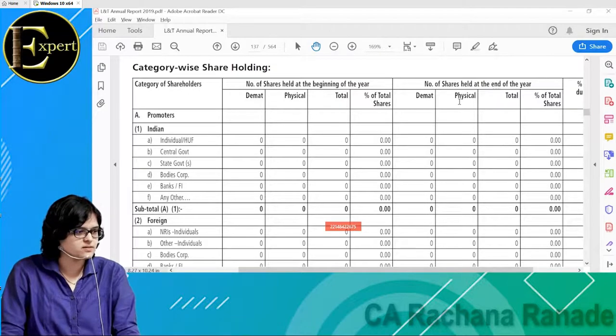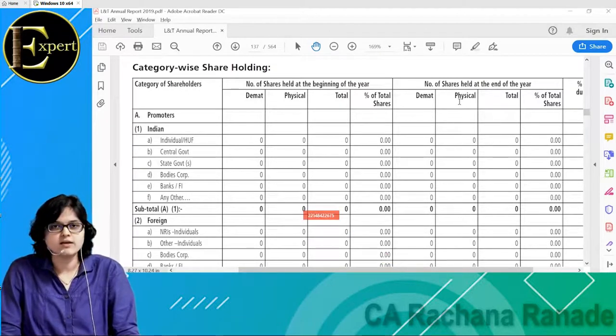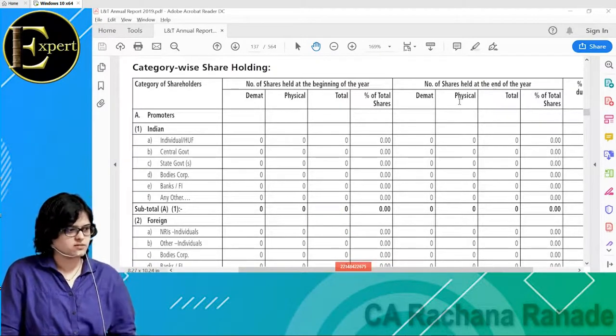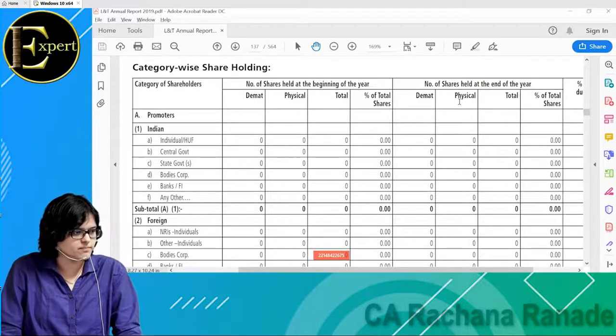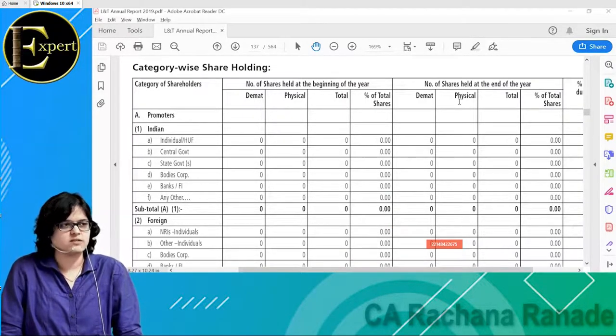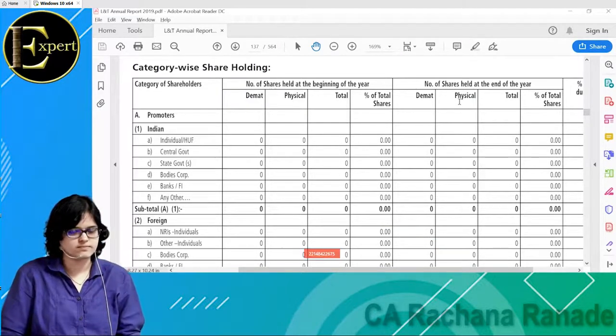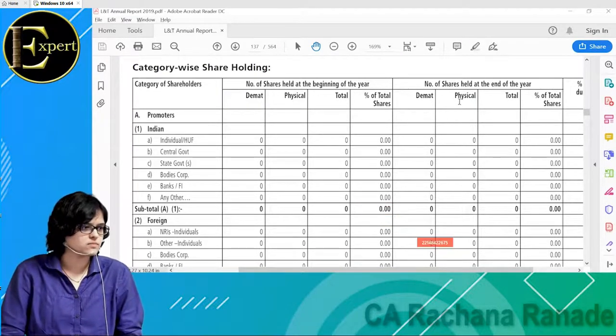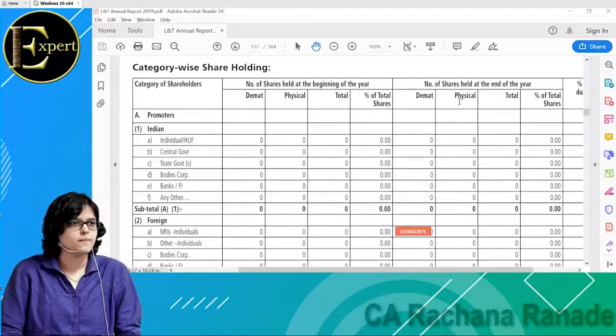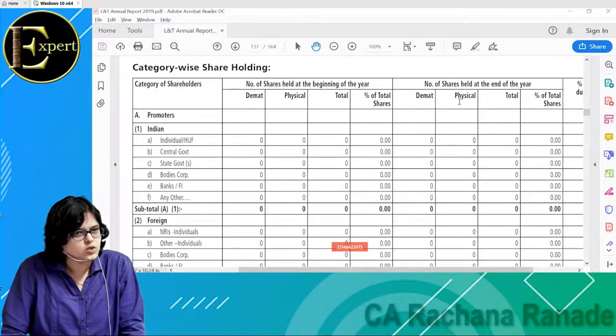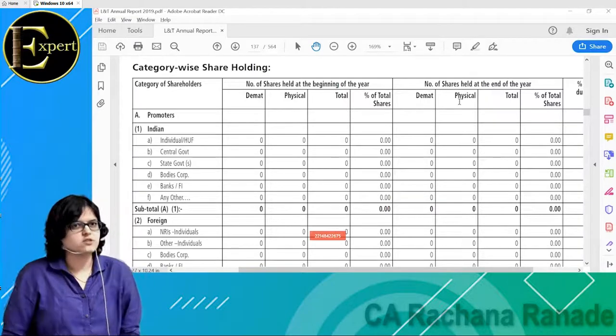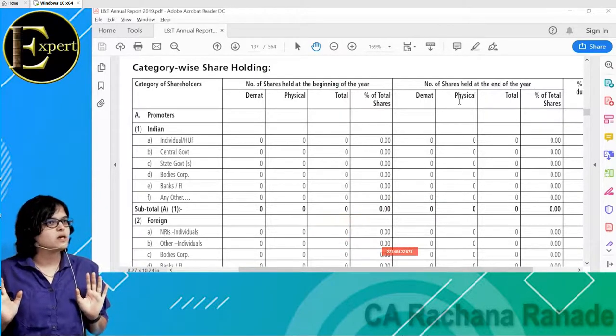Should an investor invest in such a company, or investor should stay away from such a company? Investor should stay away from such a company.